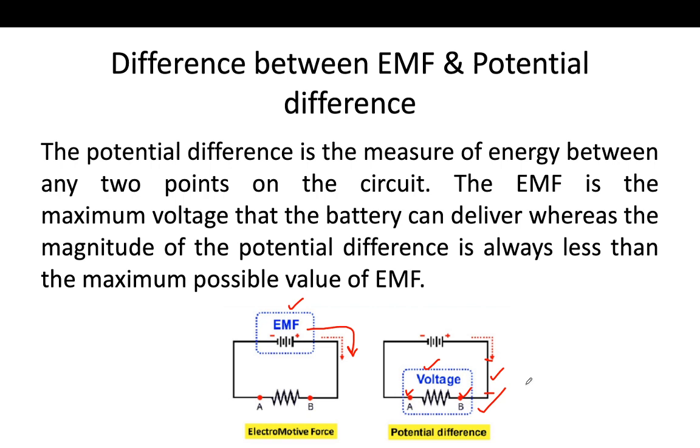While in potential difference, voltage is the difference in electric potential between 2 points. The voltage between 2 points is equal to the work done per unit of charge against that electrical field. So EMF and potential difference are totally different things. They are not the same thing. One is finding the energy between 2 points, and one is the measurement of total voltage provided to the closed circuit.